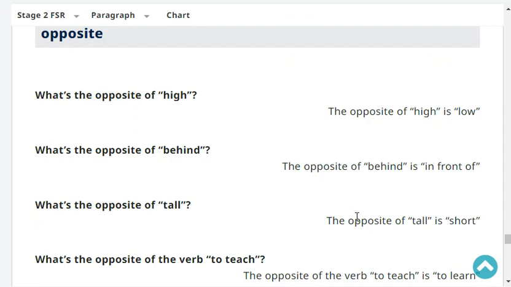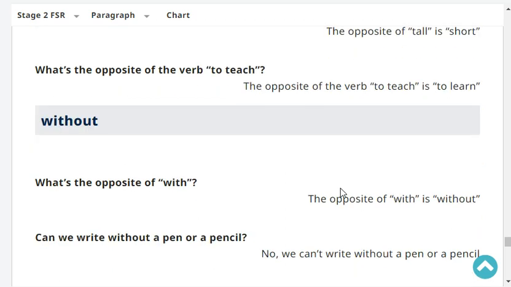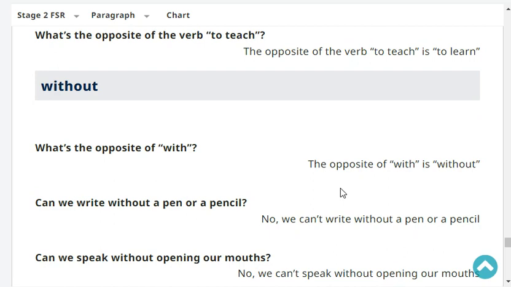What's the opposite of the verb to teach? The opposite of the verb to teach is to learn. Very good. One more. What's the opposite of with? The opposite of with is without.